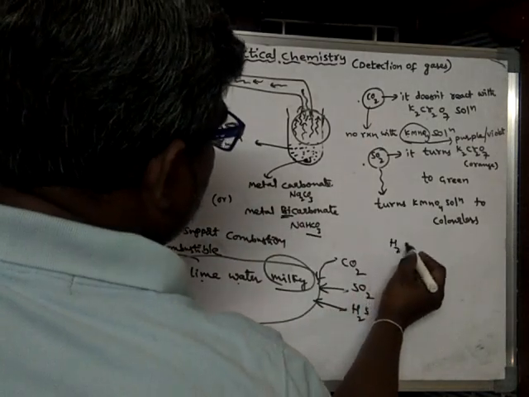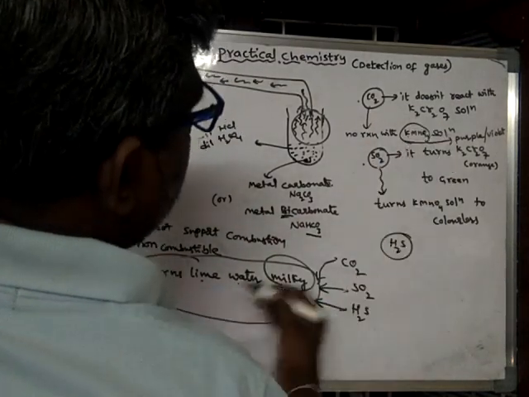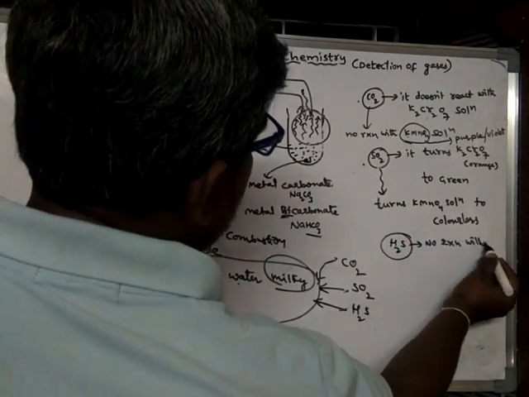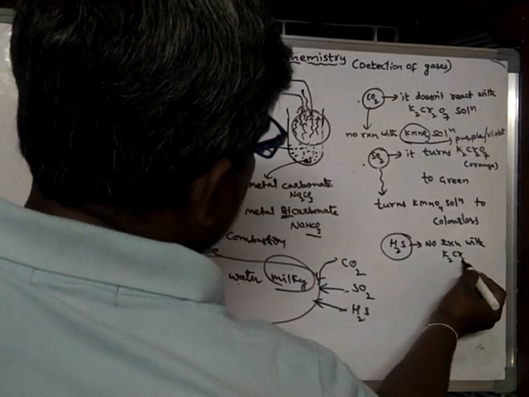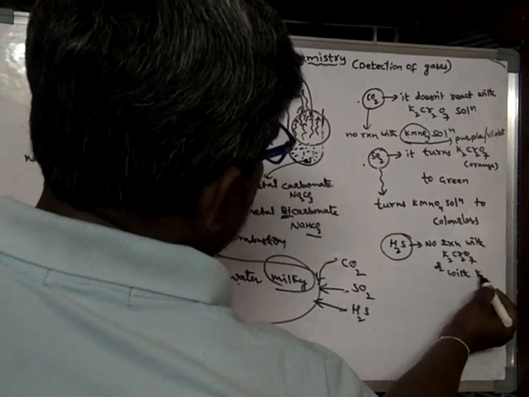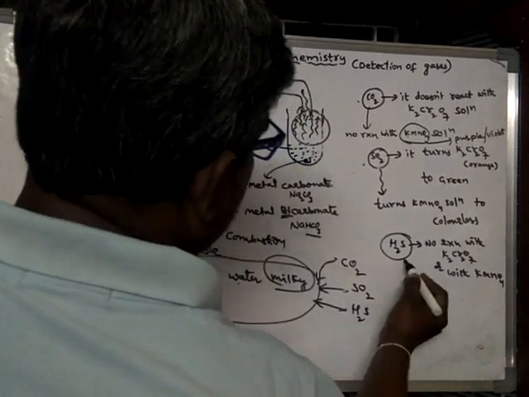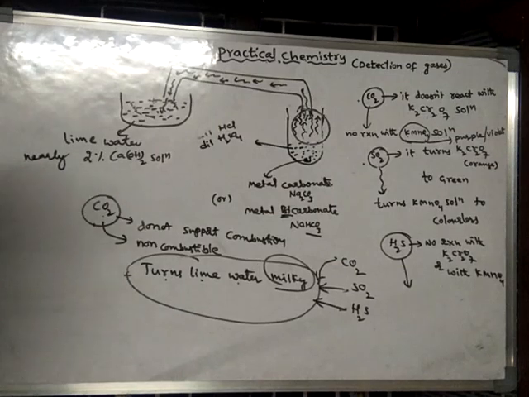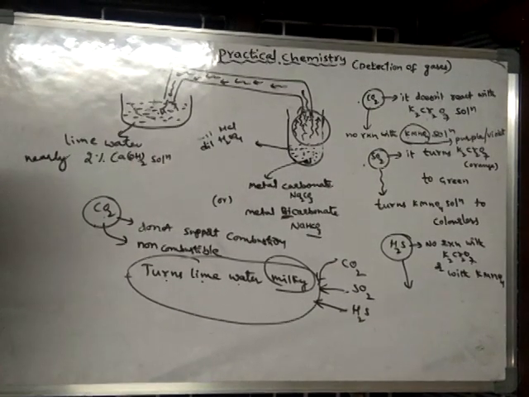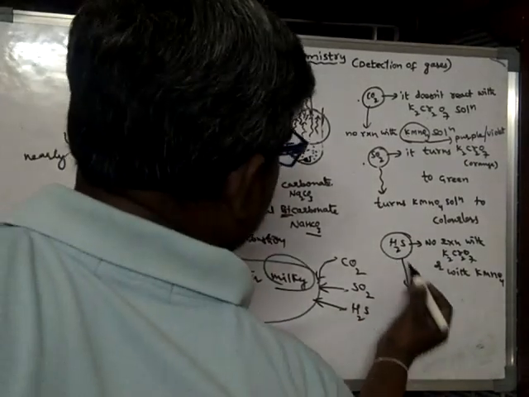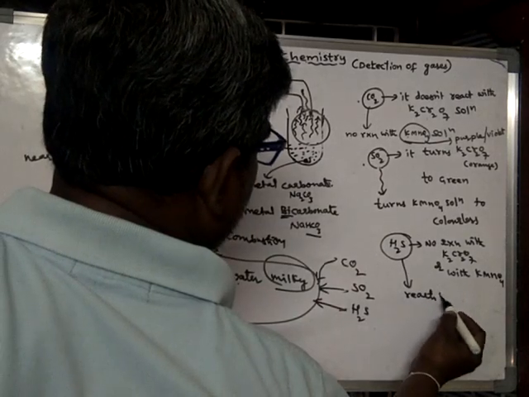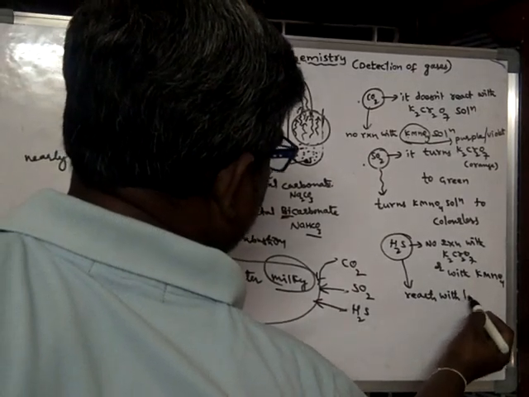And even H2S does not show these reactions: no reaction with K2Cr2O7 or with KMnO4. But H2S has a special reaction. With lead acetate, it turns silvery black. H2S reacts with lead acetate.